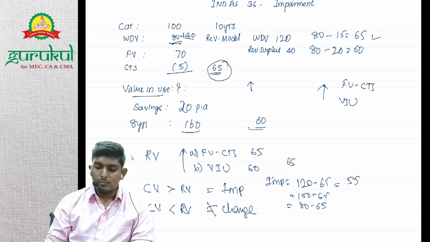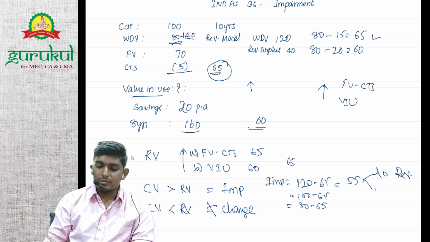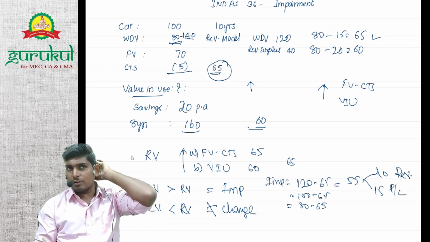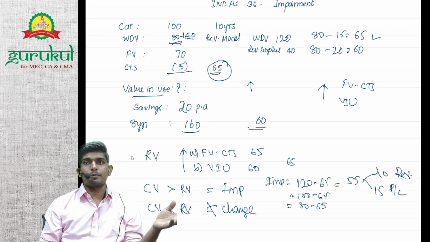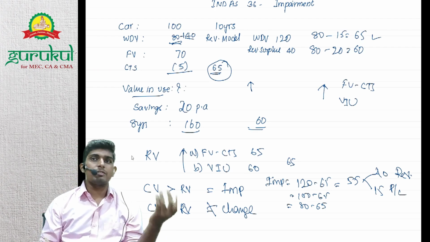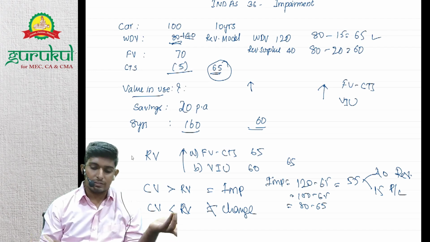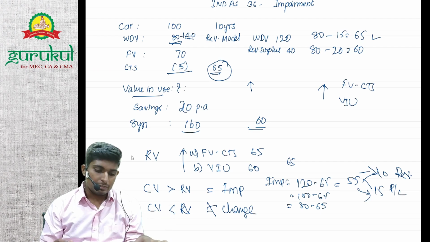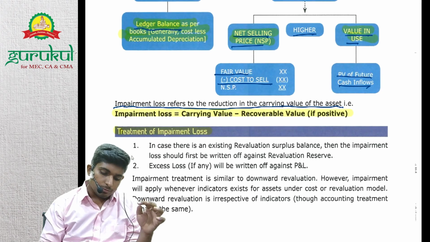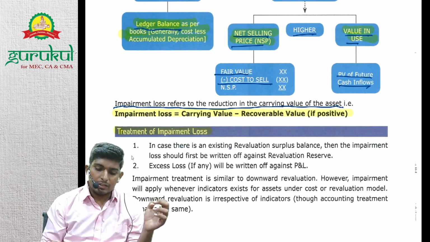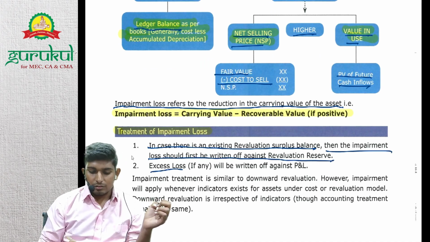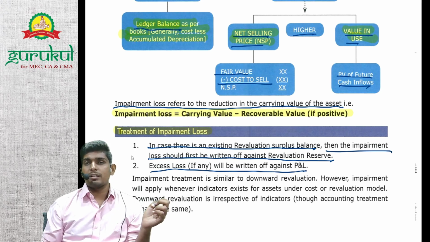According to you, 40 needs to go to revaluation surplus, and the next 15 should go to P&L, right? Obviously, because asset value has decreased, how can you show revaluation surplus? Revaluation surplus arises when asset value is high. Here asset value has already decreased. So first the effect will go to revaluation surplus, and the rest, if any, will go to P&L. So basically, in case there is an existing revaluation surplus balance, then impairment loss should first be written off against revaluation surplus. Excess loss, if any, will go against P&L.